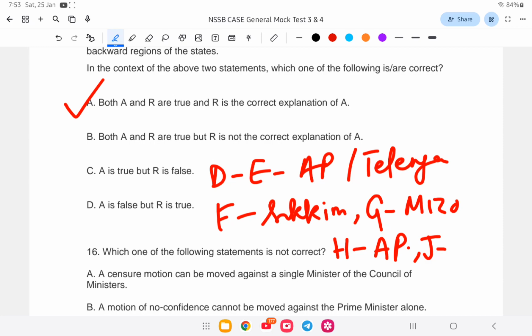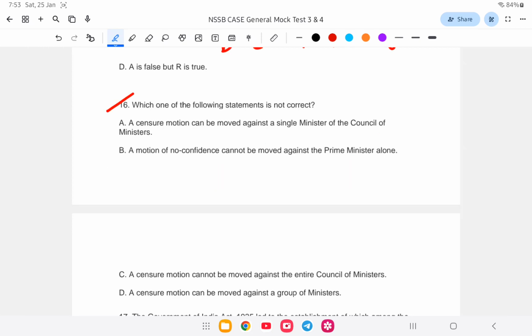Next question. Which one of the following statements is not correct? A, a censure motion can be moved against a single minister or the Council of Ministers. B, a motion of no confidence cannot be moved against the Prime Minister alone. C, a censure motion cannot be moved against the entire Council of Ministers. Or D, a censure motion can be moved against the Council of Ministers. So which one is not correct? It is option number C. That is, a censure motion cannot be moved against the entire Council of Ministers.